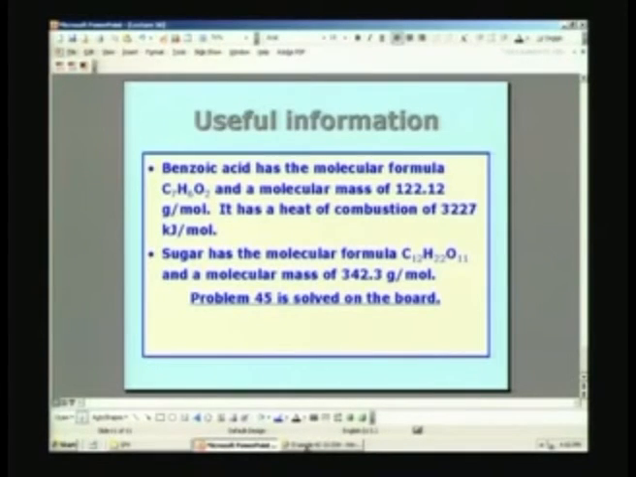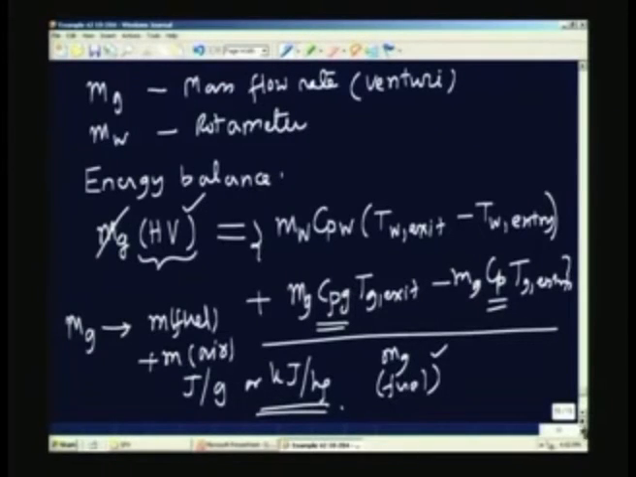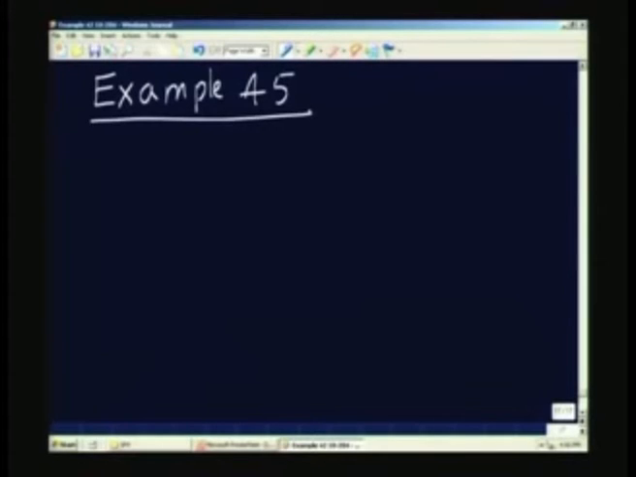So, let us look at the solution to the problem. This will be example 45. The problem requires some background. We have to understand what we are trying to measure. So, I will provide the background as I go along and also solve the problem subsequently.